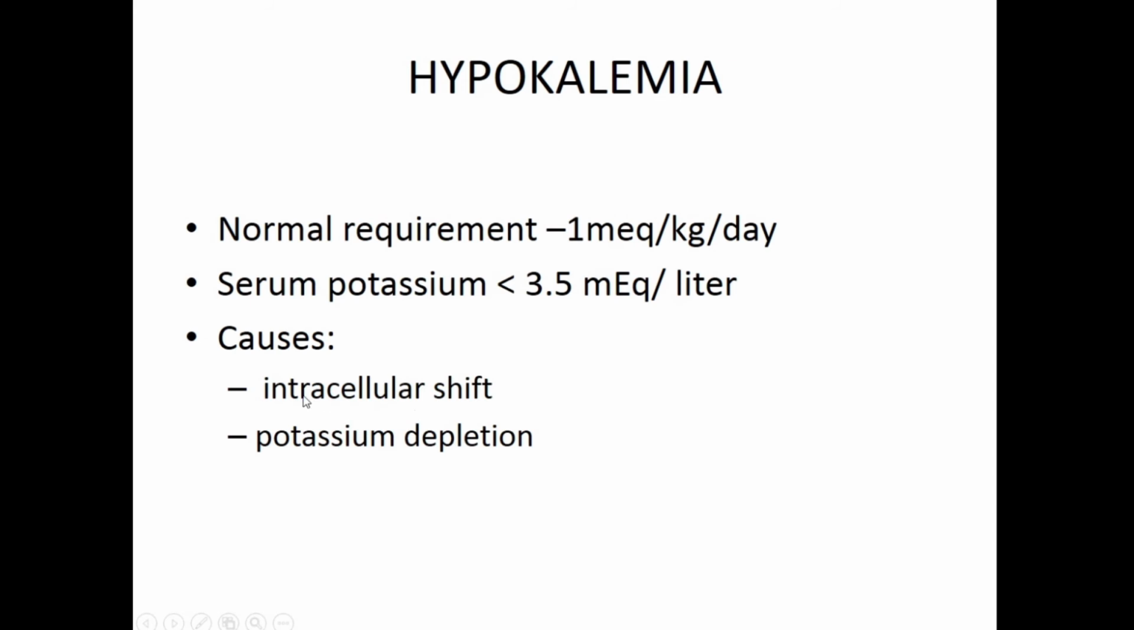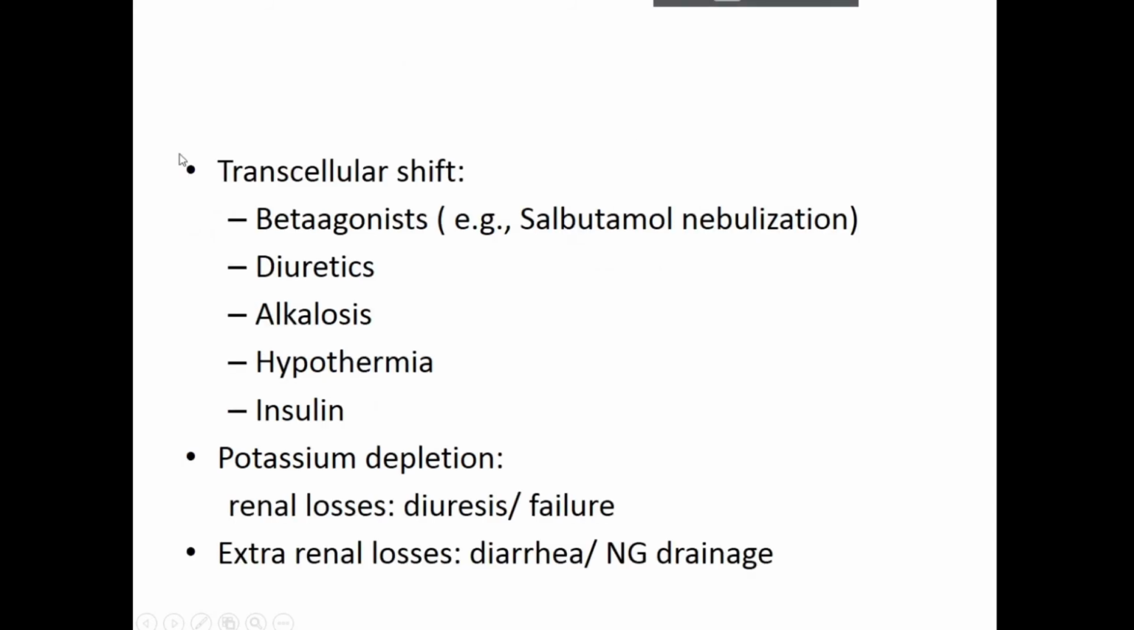So when does this intracellular shift happen? A lot of conditions, including some drugs. The most common drug being insulin. A patient who is diabetic and takes insulin, what happens is, along with the insulin and sugar, the potassium also gets inside the cell. Once it is inside the cell, of course, you cannot measure it, so your extracellular value comes down, and we say this is hypokalemia. So that is transcellular shift, when it goes inside.